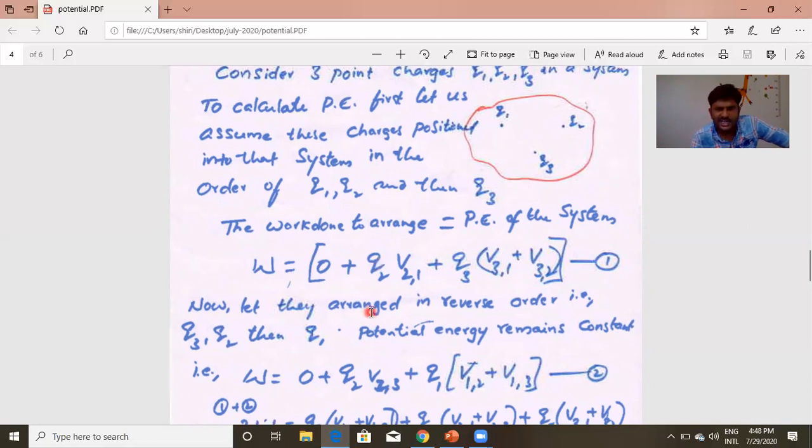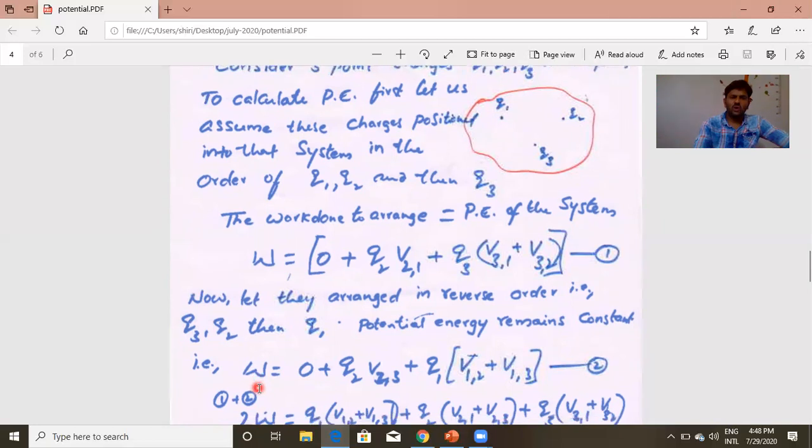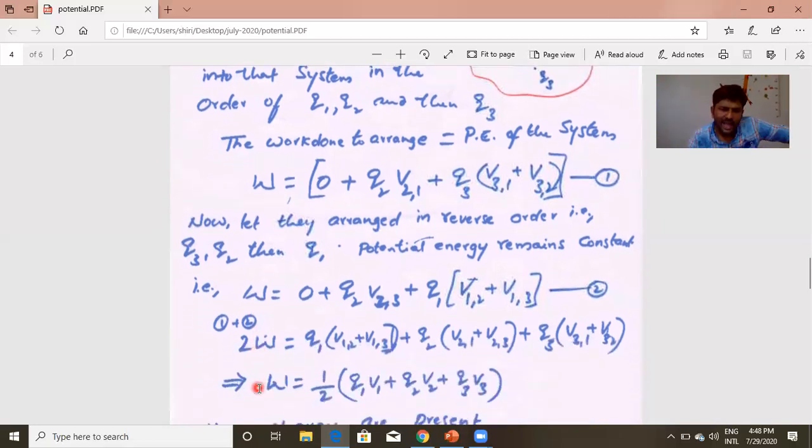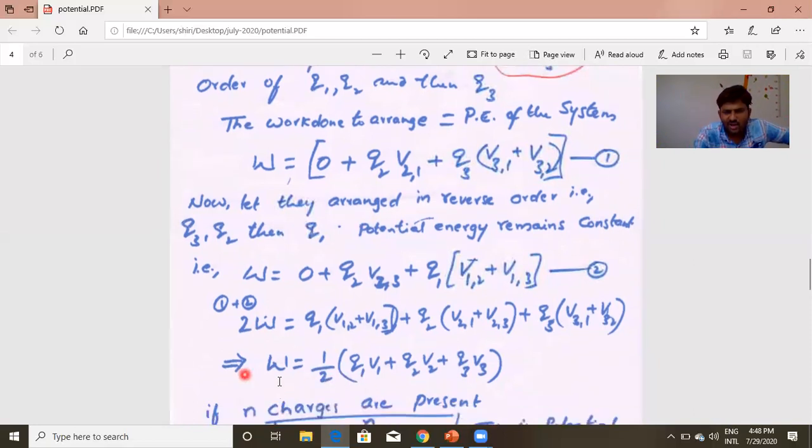In the first case or the second case, the final result is that they are in the same order. The arrangement is the same at the end, so the potential energy of this arrangement is the same. So this work as well as this work, both are the same. So I am adding them and taking the average. This is the work done to arrange those three charges.